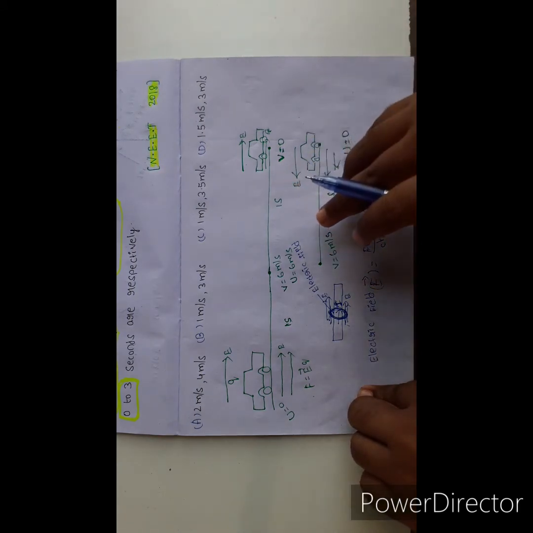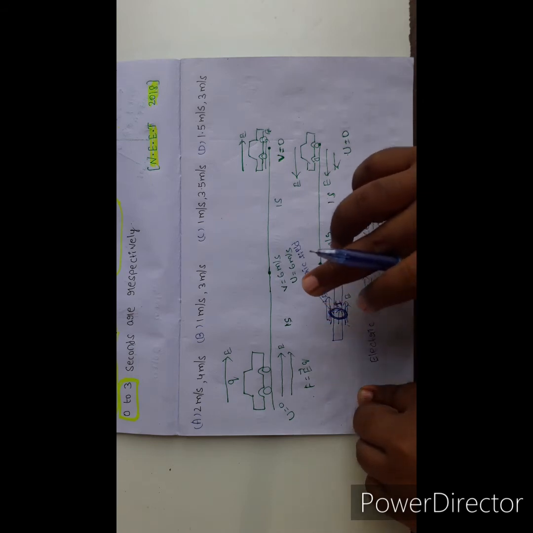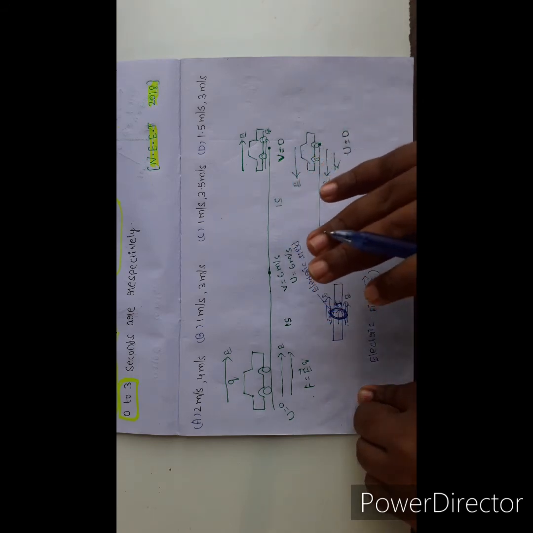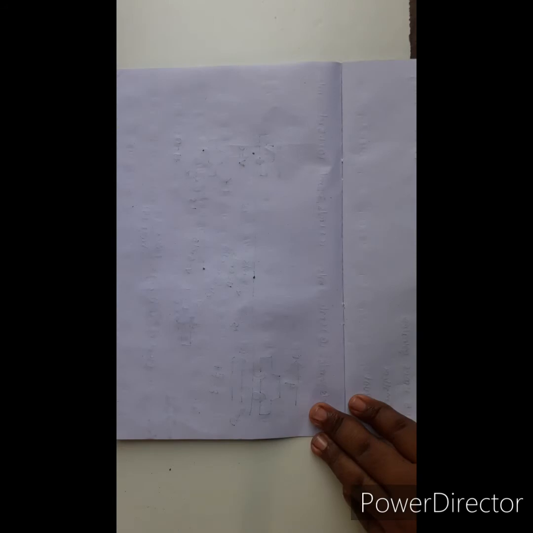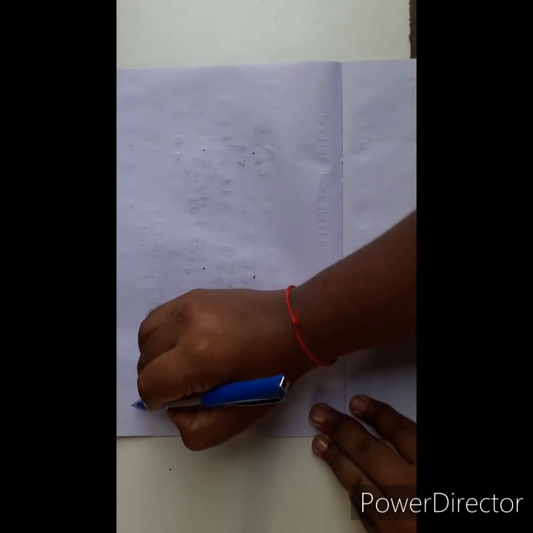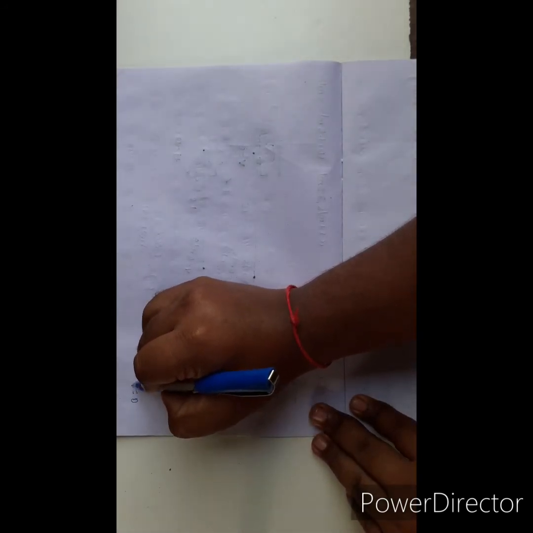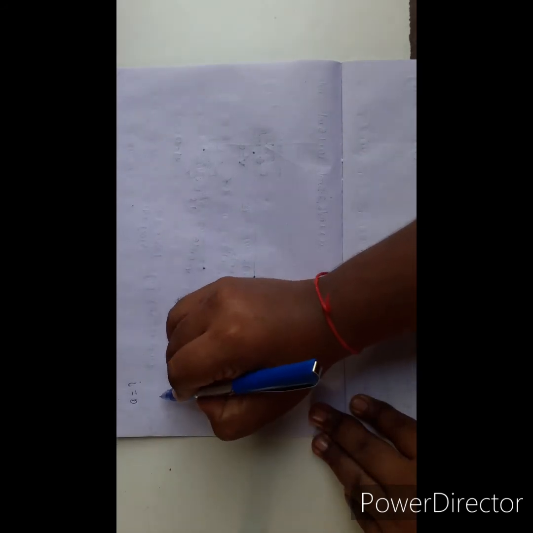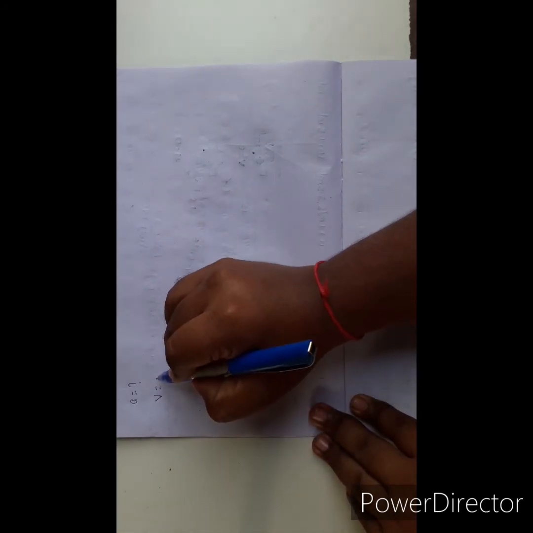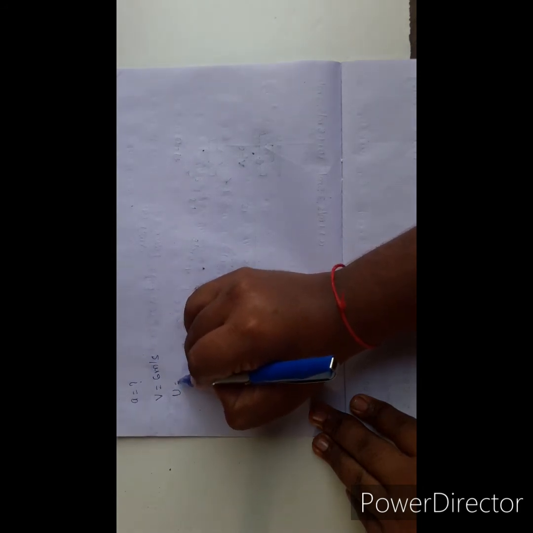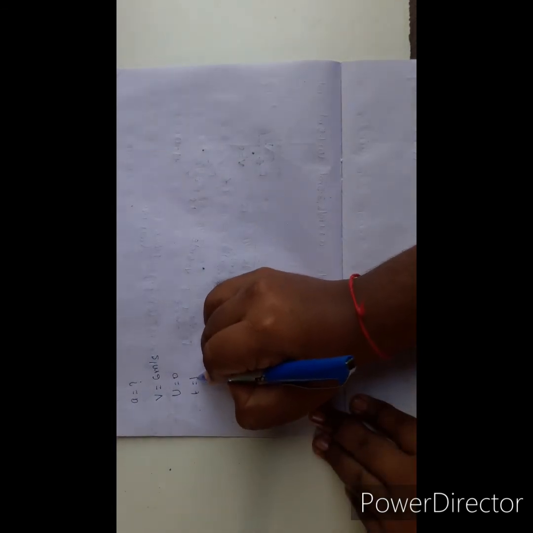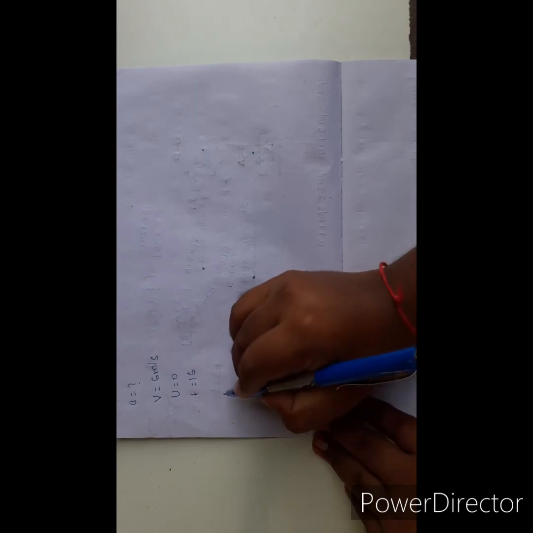Before that, what do we have to find out? Distance. First of all, we are going to find the distance and displacement of the toy car from 0 to 3 seconds. So first, I am going to find the acceleration value a. We know v equal to 6 meter per second, u equal to 0, t equal to 1 second.